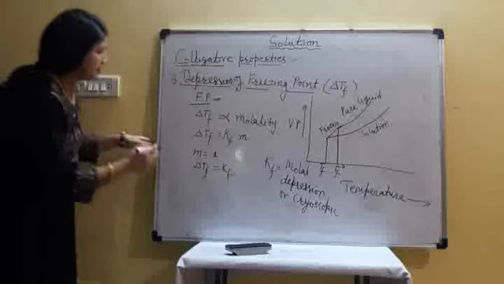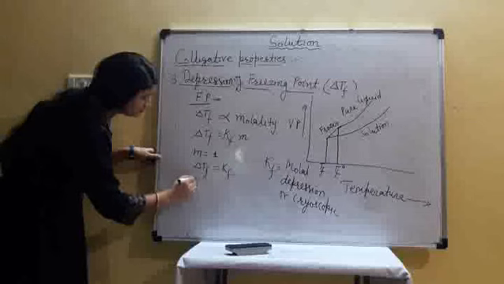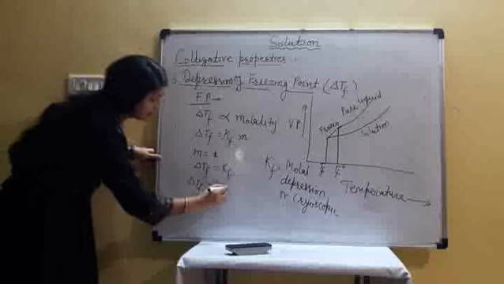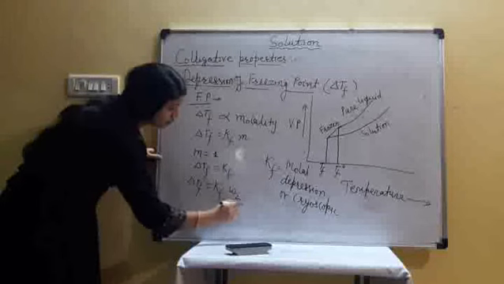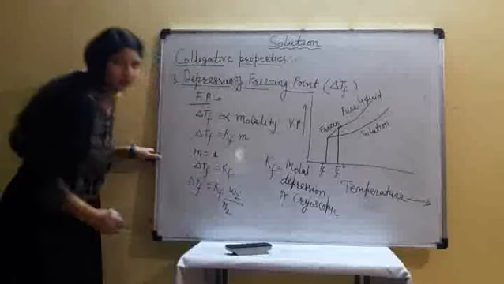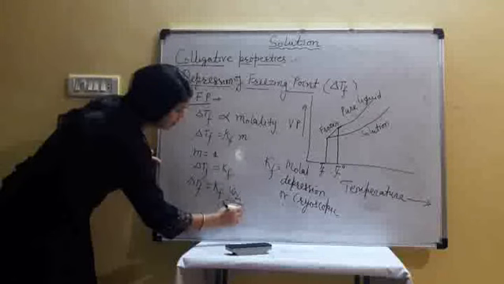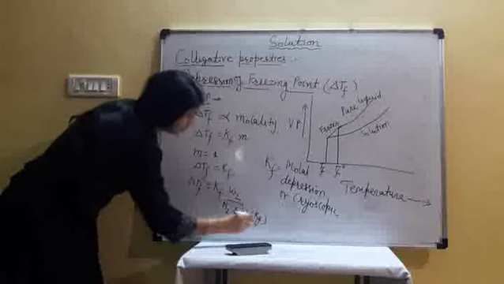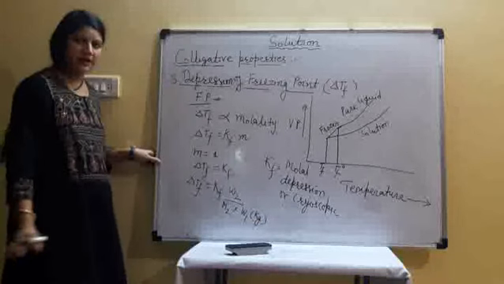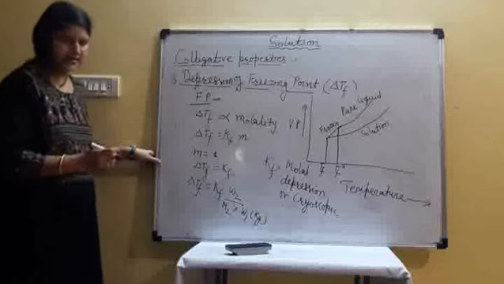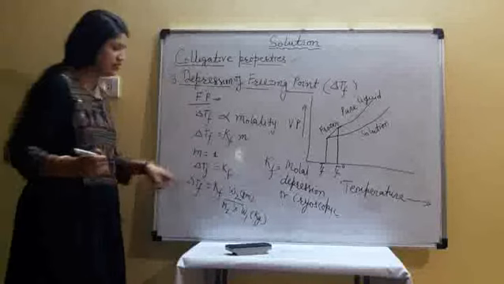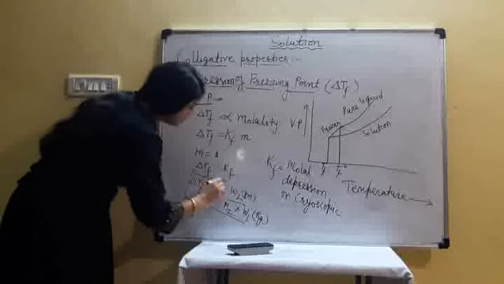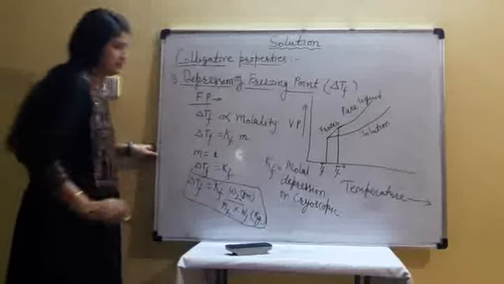When we write in number of moles form, the formula of delta Tf is equal to Kf W2 upon M2, where M2 is the molar mass of solute, divided by weight of solvent in kg. If we write grams, then divided by 1000, so multiplication by 1000 comes. Always take solute weight in grams. From this formula we can calculate depression in freezing point.